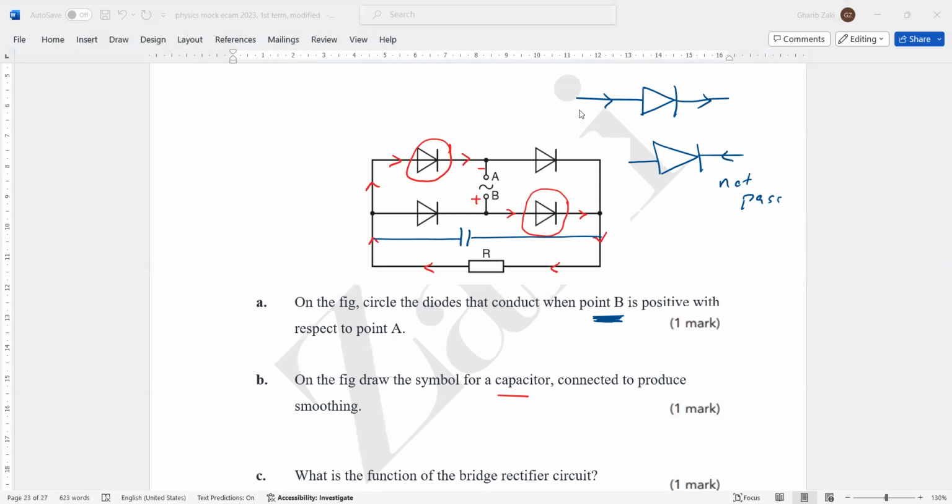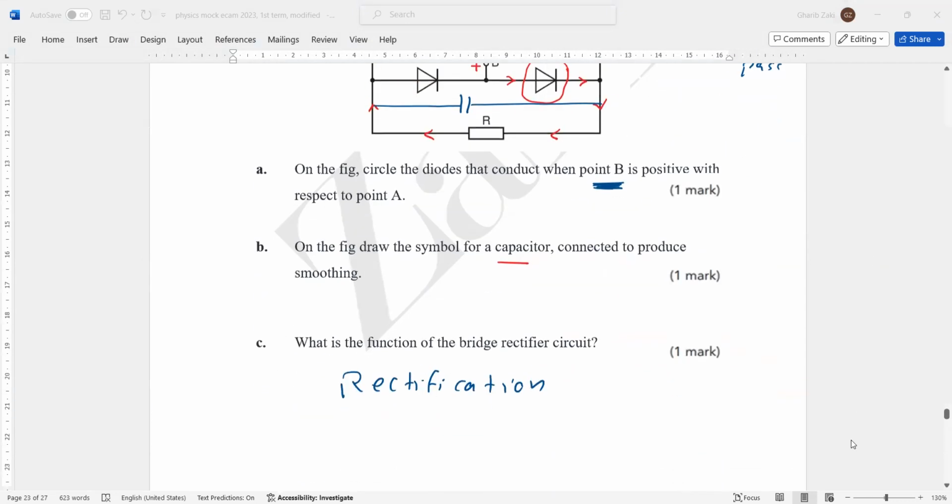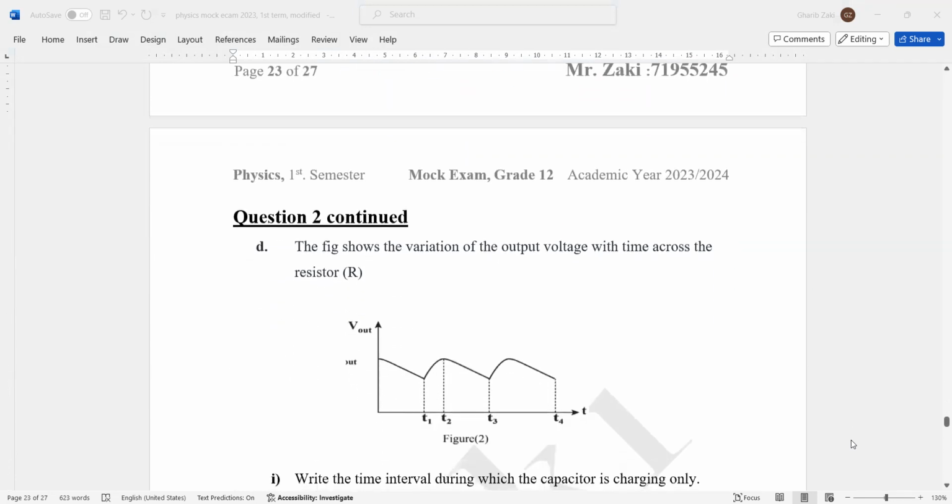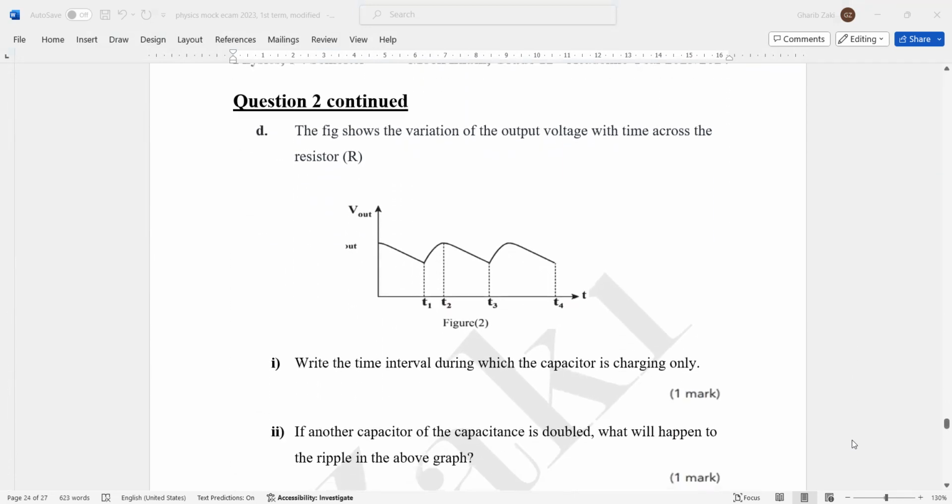Convert AC to DC. Okay, we can say that, no problem. Convert the AC to DC. Yes, that's correct. Now, next question, part D. He said, the figure showed the variation of output voltage with time across the resistor. Can you see? We talk about resistor. What time interval is the capacitor charging? Charging when it goes up, like this. So this is charging. Also this, charging the capacitor. So the time here is from T1 to T2.